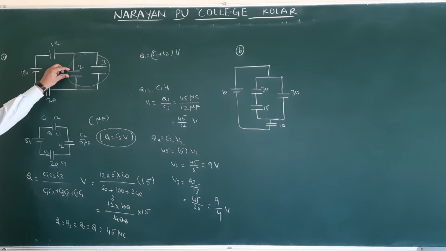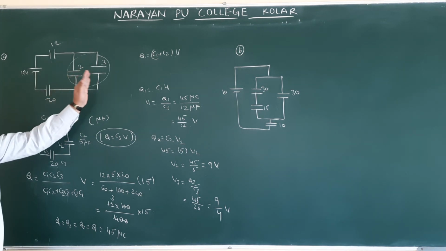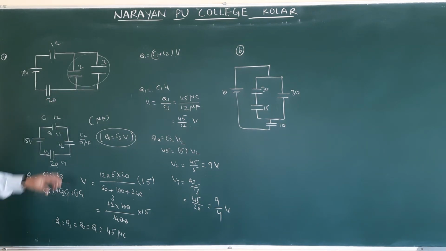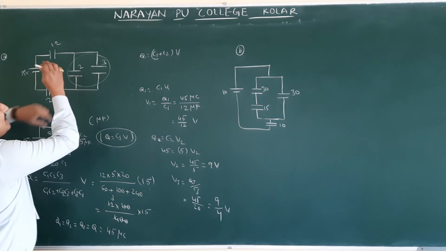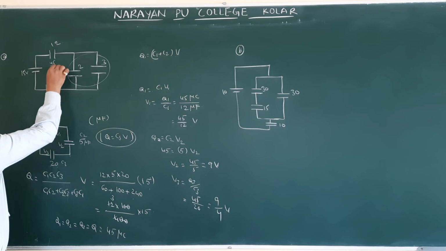Now potential across 2 and 3 we should find. How are 2 and 3 connected? These two are connected in parallel. Parallel means what will be same? Potential is same. Now what is the potential across 5? Potential across 2 and 3 also will be same. So here 45 by 12 volts.